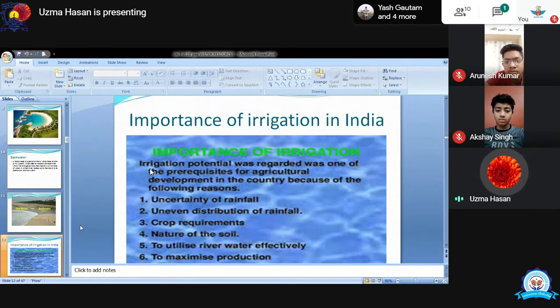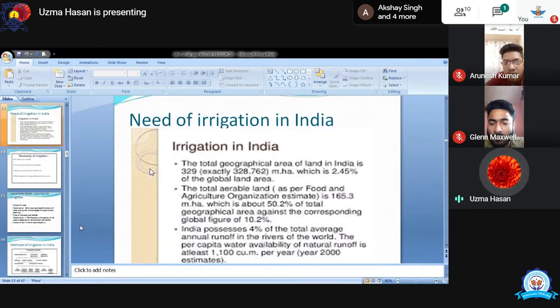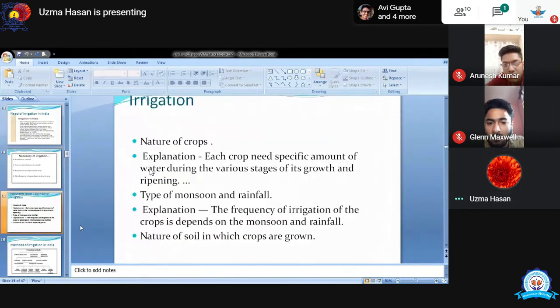River water availability is also very important for irrigation in India. And if we want to maximize our production, we have to give lots of water to the fields. These are also important needs of irrigation.